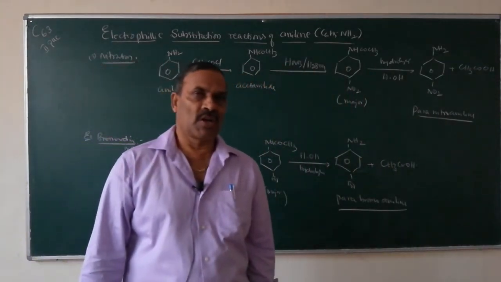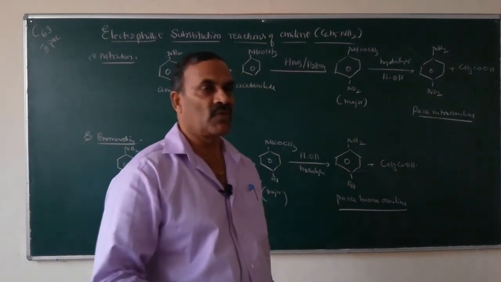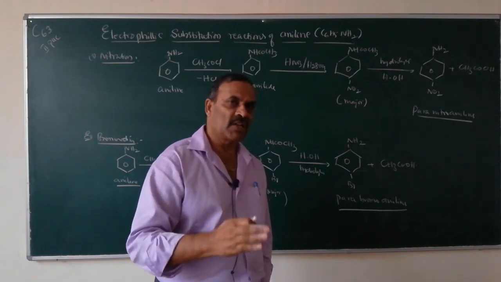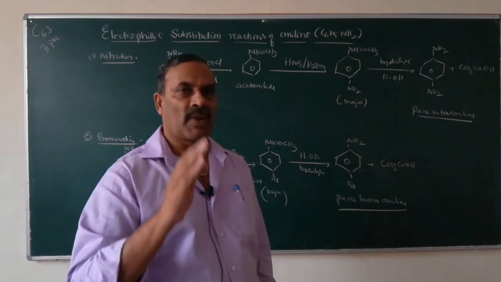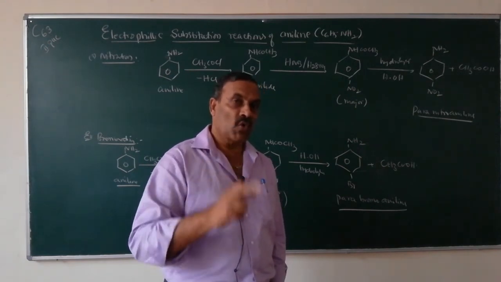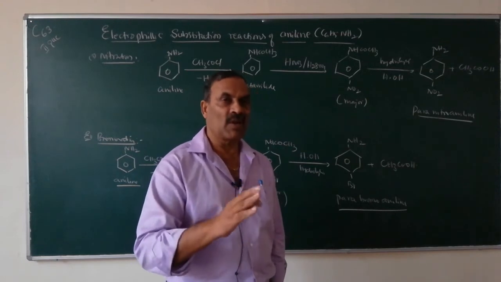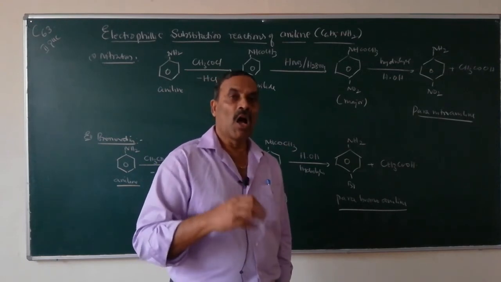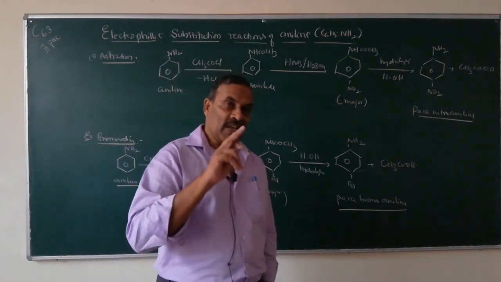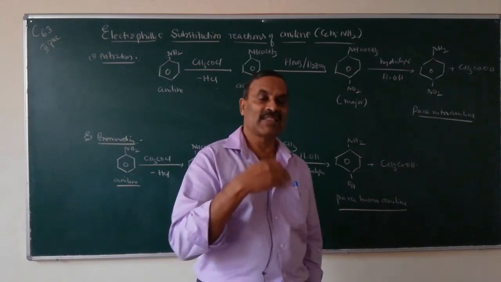This is very important. How do you get para-nitroaniline from aniline? If you directly nitrate aniline, you will get a mixture of ortho, meta and para-nitroanilines. So if you want only mono-nitroaniline, namely para-nitroaniline, how do you convert? First convert the aniline NH2 group into an amide group by acetylation.